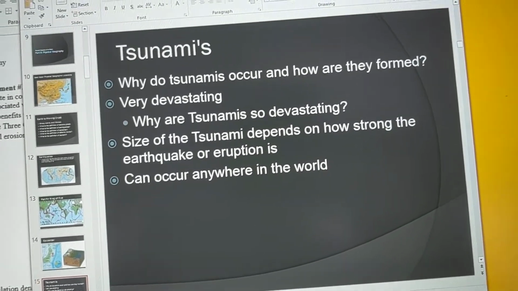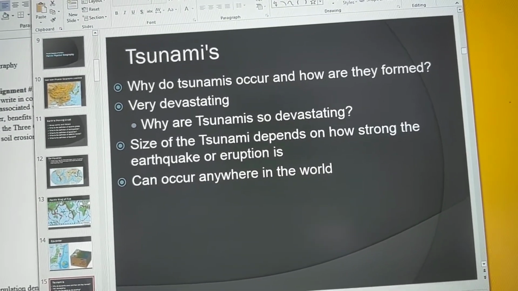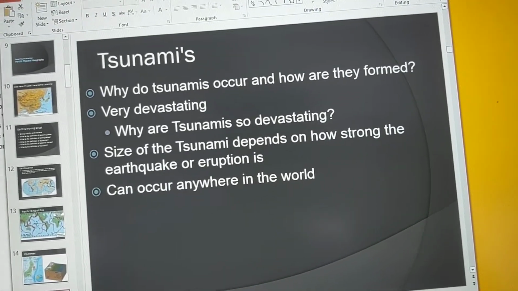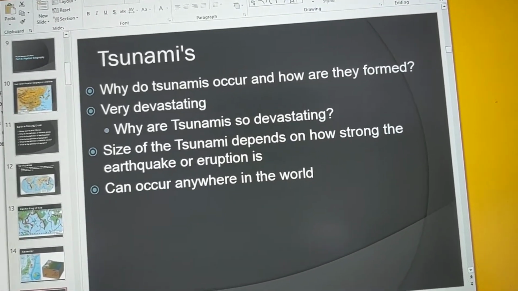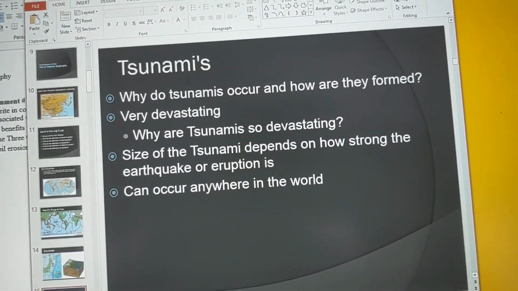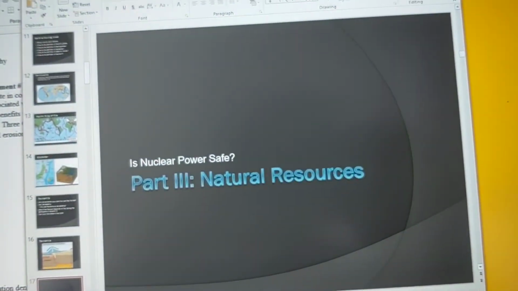earthquake, it can create waves that are above buildings. So that's why they are just so devastating. So it really depends on how strong it is. Now, it can occur anywhere. Now, granted, they're more common in the Pacific than the Atlantic, okay? But they really can occur anywhere. You get a big enough earthquake, boom, you can have a big tsunami occur almost anywhere.